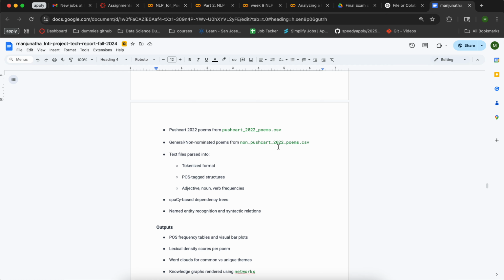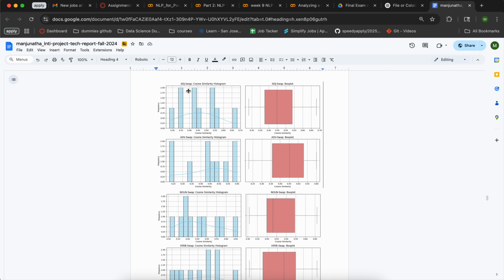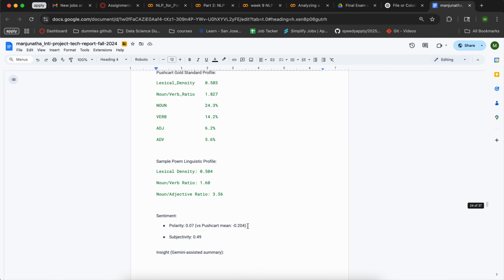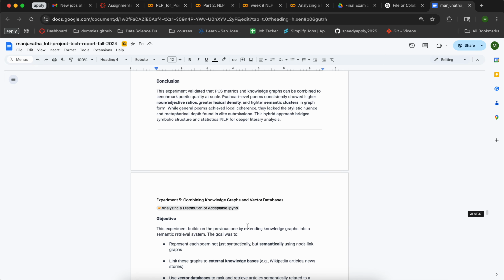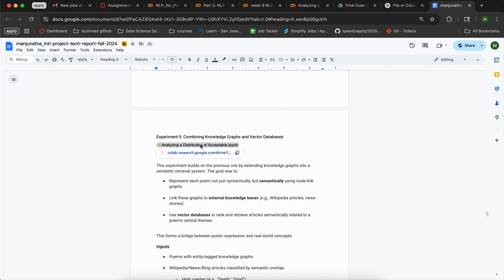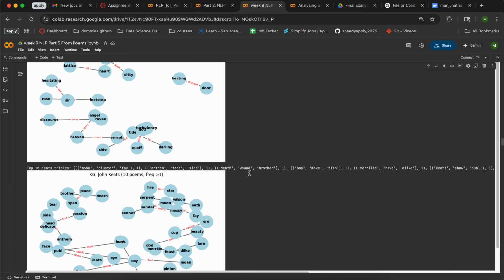Next we go to the Pushcart scraper data and loading of them, and this adjective swap is nouns and other verbs, a normal plot versus a box plot for cosine similarity findings. Next we'll be moving to combining the knowledge graph for the vector database. Here I have attached this drive link, so you can directly load and see the data.